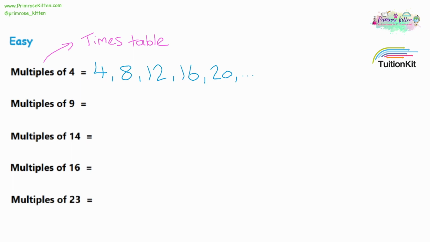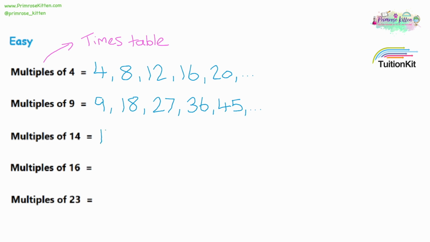So now looking at the multiples of 9, which would be the 9 times table. If you can't remember the times table, just add on 9 each time. So 9 plus 9 is 18. 18 plus 9 is 27. 27 plus 9 is 36. And 36 plus 9 is 45. Again, this could go on forever, so we're just going to stop after the first 5.